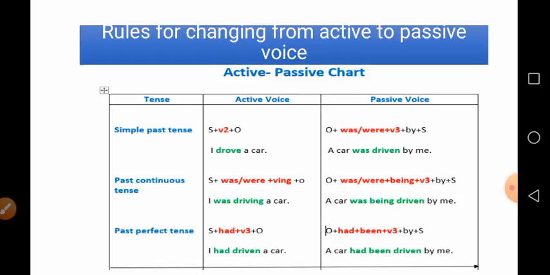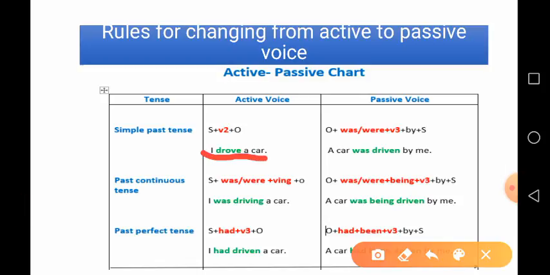So, let us see an example. Here is the example of simple past tense: I drove a car. Here drove is the second form of the verb, and therefore, this is simple past tense. When we change a sentence into passive voice of simple past tense, we take was or were as a helping verb and then V3.